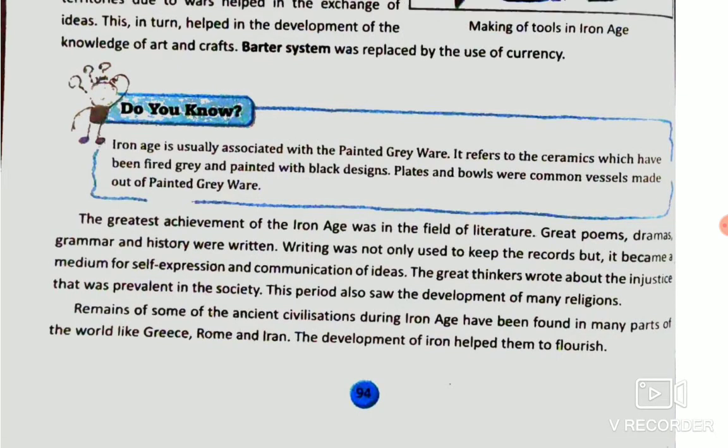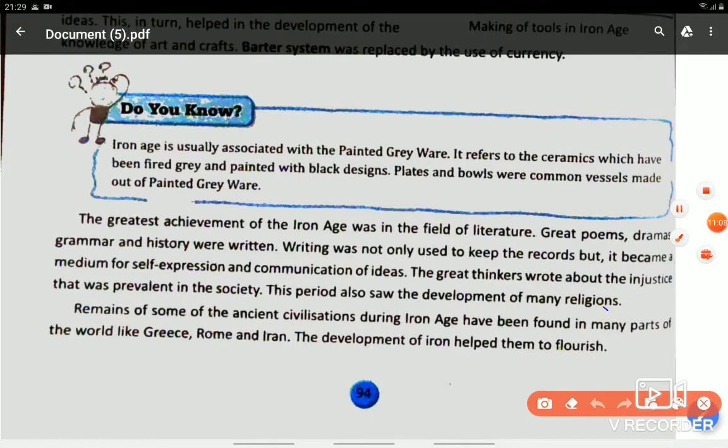So we saw the development of religion also. Many religions came into being after that, like the Jewish religion, Judaism. These were all the religions that came after that.